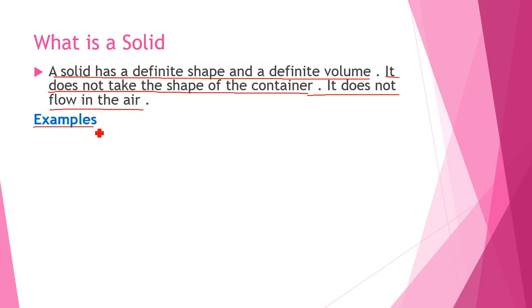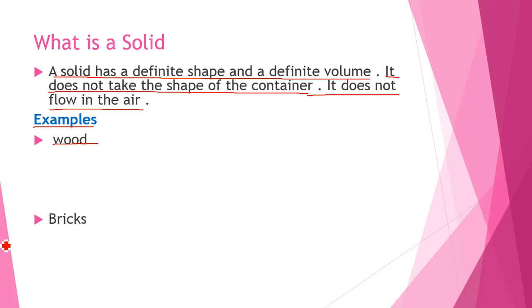Examples of solid are wood. When I say wood, you should say in mind that it is a solid. It does not take the shape of the container and it does not flow in the air.